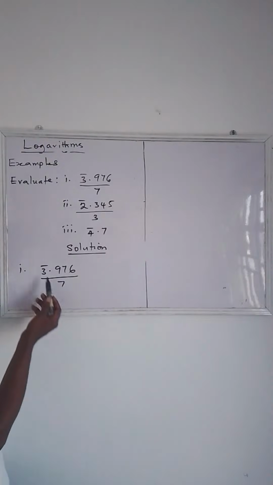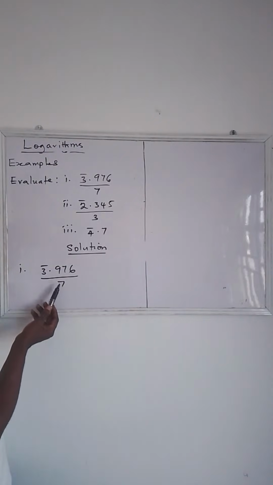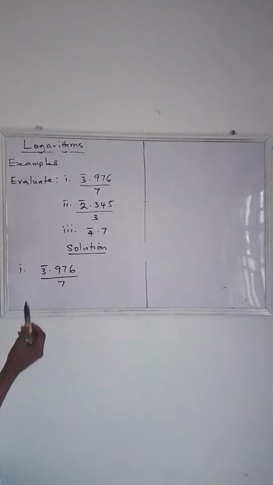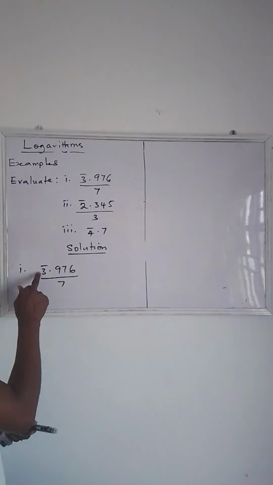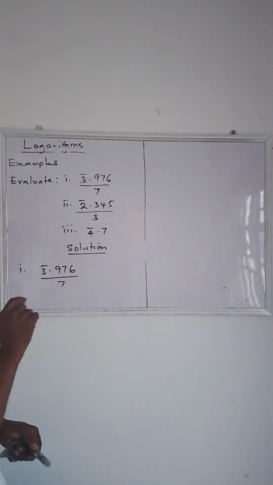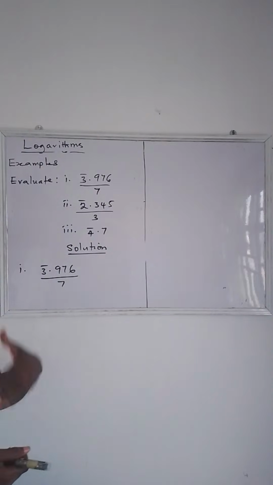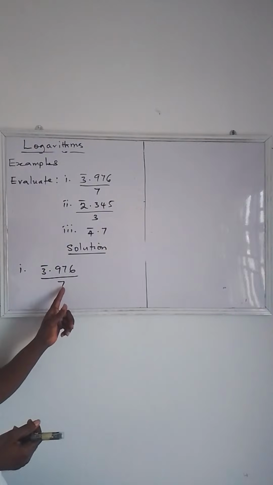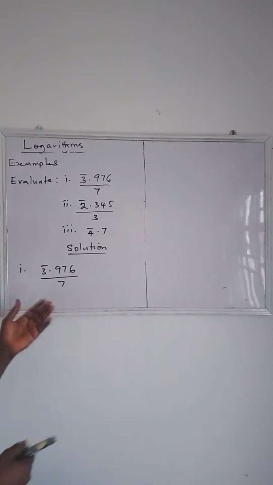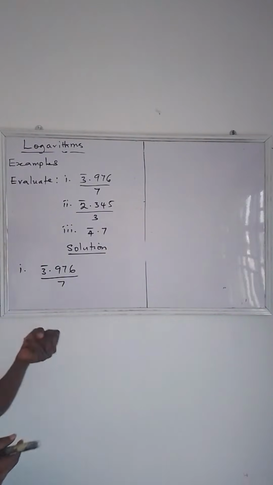Now, since this is a negative number, you have to look for a number that 7 will completely go into. Right, so now what we have here is bar 3. 7 cannot completely go into bar 3. Now you begin to look for numbers that are more negative than bar 3, that 7 will completely go into. So after bar 3 you have bar 4.